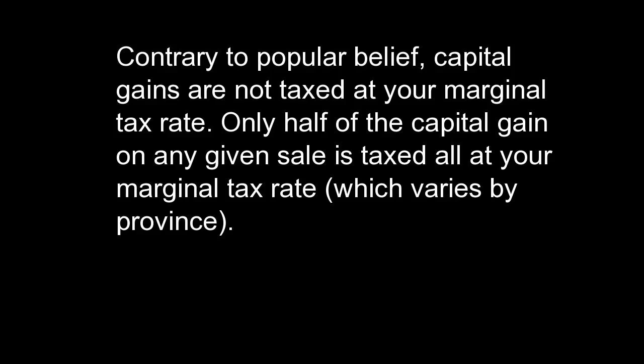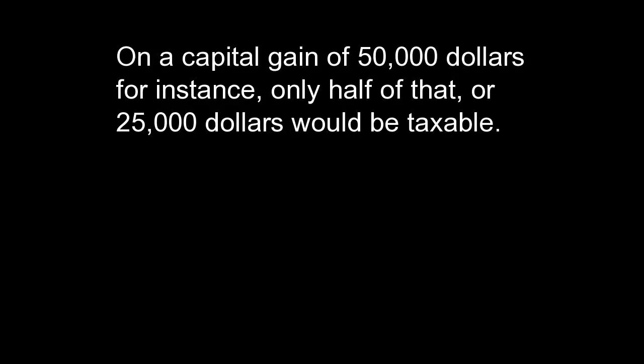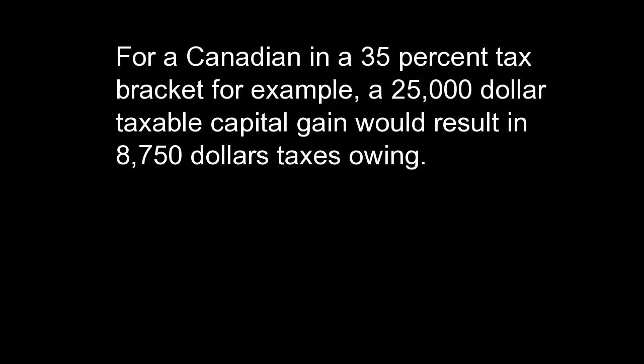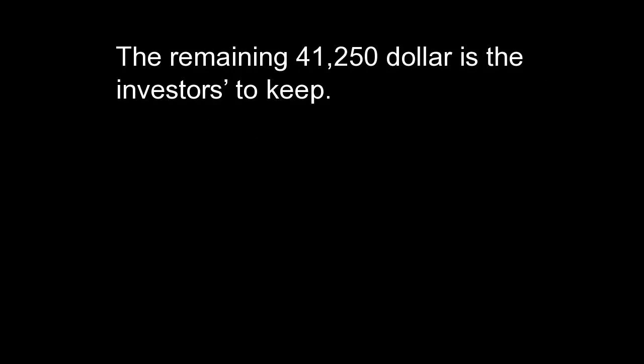Contrary to popular belief, capital gains are not taxed at your marginal tax rate. Only half of the capital gain on any given sale is taxed, all at your marginal tax rate, which varies by province. On a capital gain of $50,000, for instance, only half of that, or $25,000, would be taxable. For a Canadian in a 35% tax bracket, for example, a $25,000 taxable capital gain would result in $8,750 taxes owing. The remaining $41,250 is the investor's to keep.